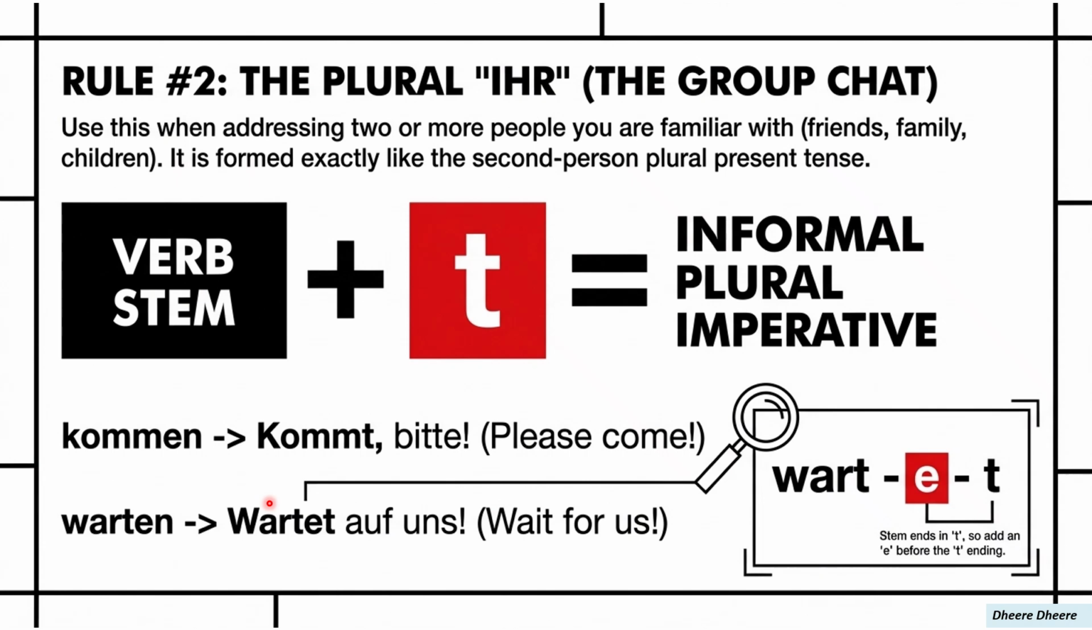For informal pronouns, we do not have to use the pronoun like we do for formal Sie. So, we do not have to say kommt ihr. We simply say kommt. Bitte means please. So, kommt bitte means please come. And wartet auf uns means wait for us. So here, as you can see, the stem form ends in T, so we are adding an extra E before the T ending.